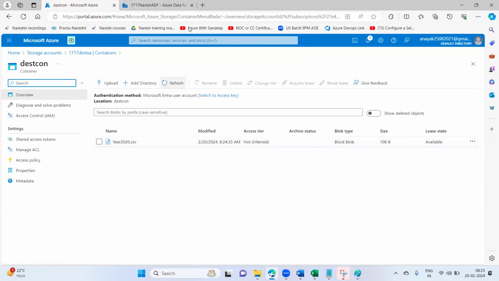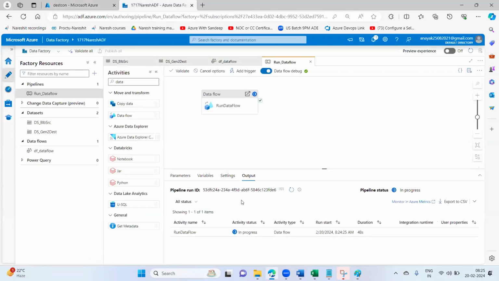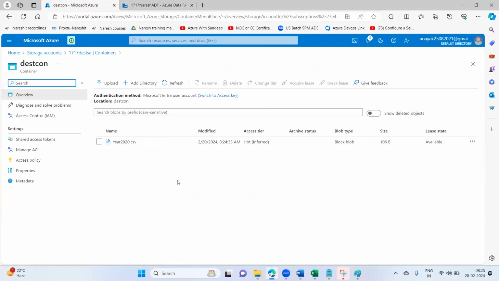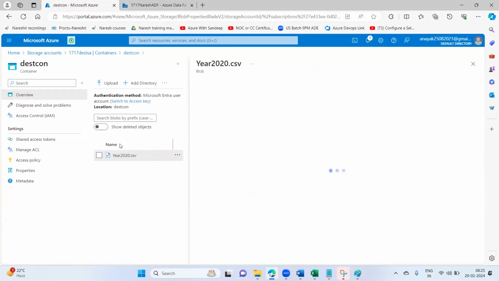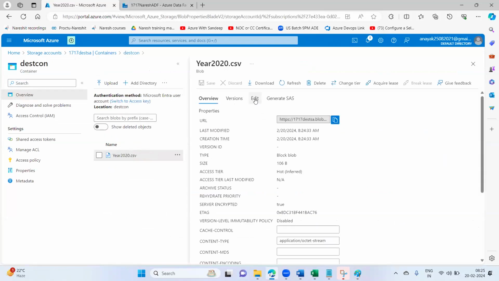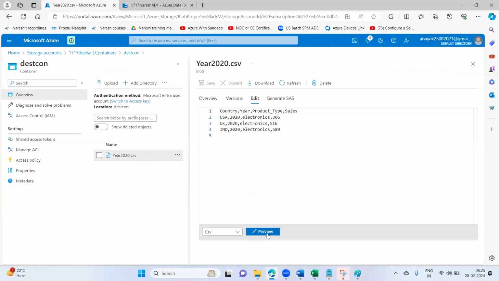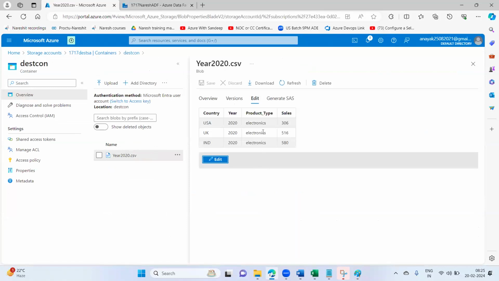Okay, the year 2020 records file is created. Good, as expected, but we'll still wait for the pipeline to succeed. We'll wait for some time. Okay, it got succeeded here. Take a refresh. Now there is only one file. Last time, three files were created country-wise. Now we have only one file, and the electronic records file carries all the countries' data.